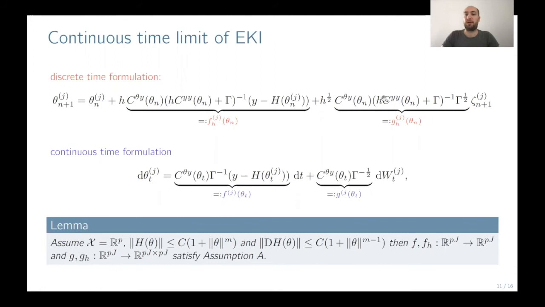So this h multiplied by the sample currents should go to zero. So we expect that G_h converges to G. And for these definitions of functions, we have verified our assumptions A, which we stated in the beginning. And we can also formulate now the convergence result.